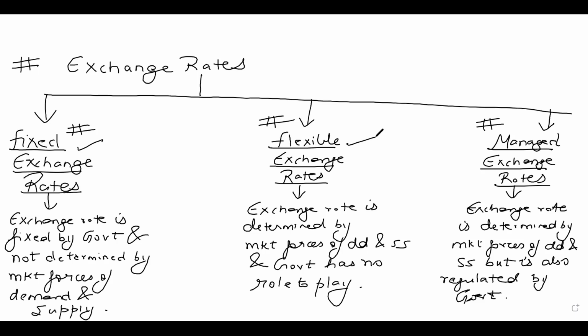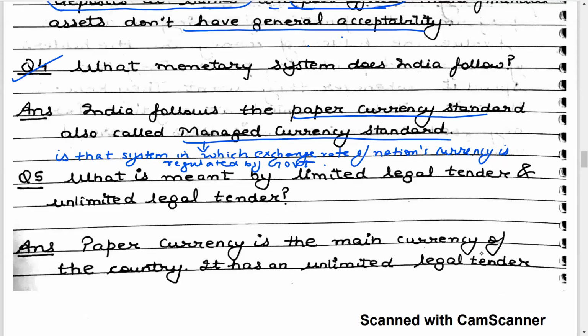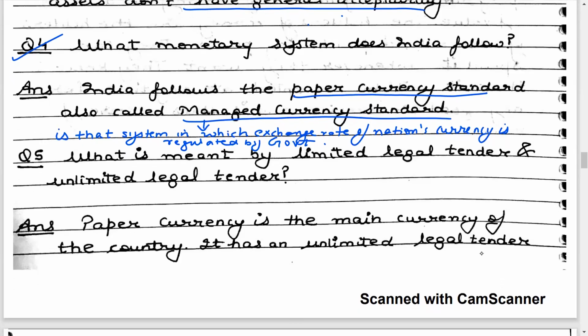So in India, what do we follow? In the Indian economy, we follow the managed exchange rate system. So if I come back to the lecture note, I hope question 4 is clear to all students and have no doubts.